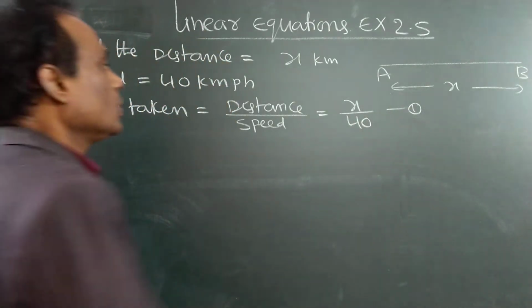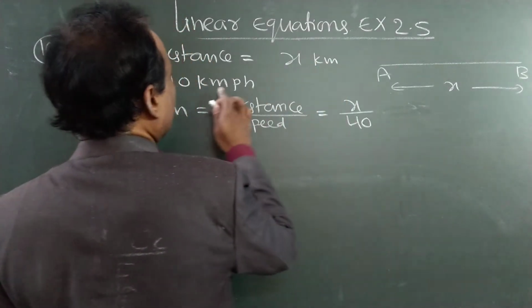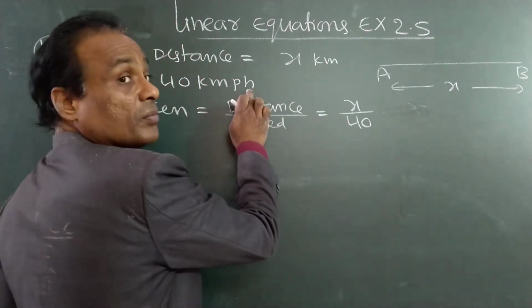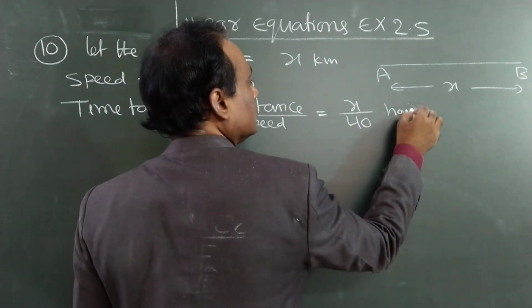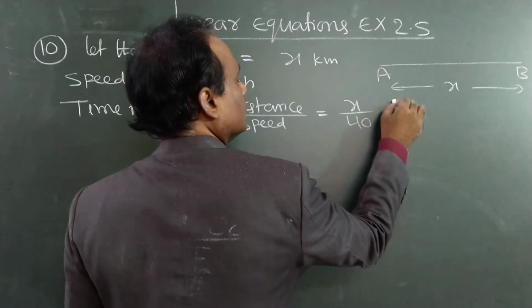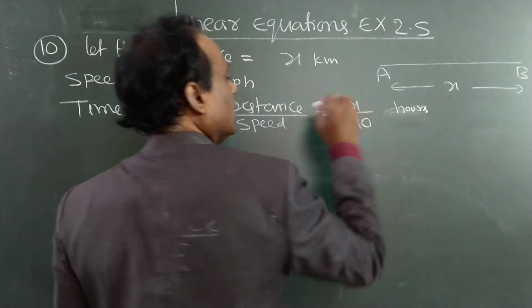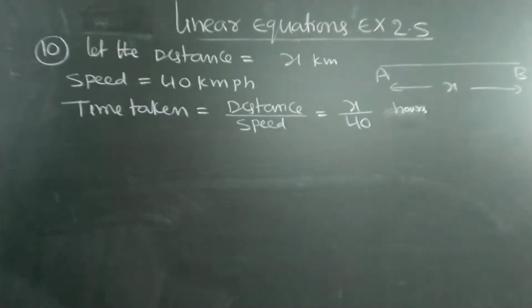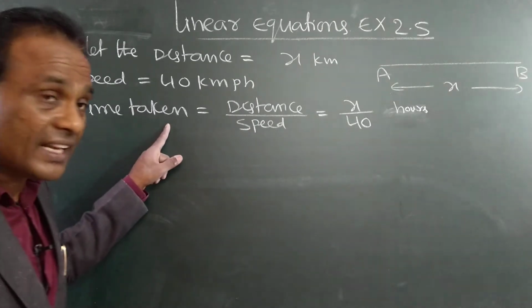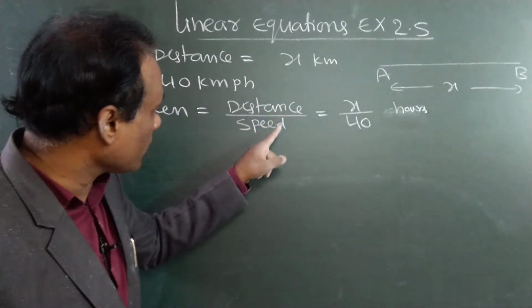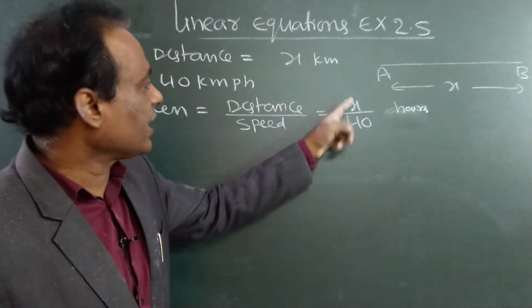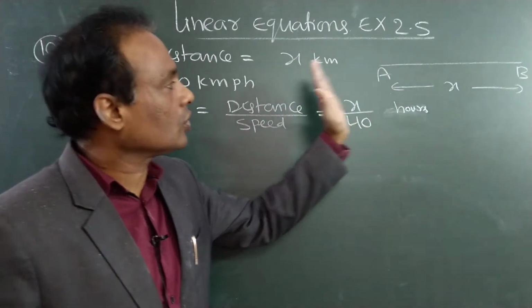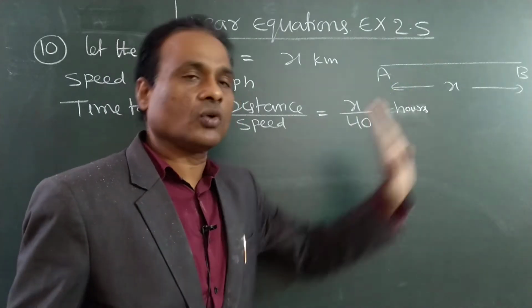Because this is kilometers per hour, h means hour, so this is hours. Time is x by 40 hours. So x by 40 hours it will take to cover from one place to another place.